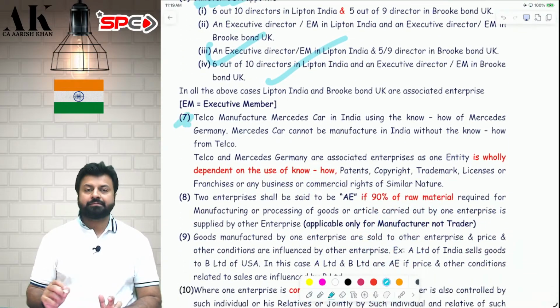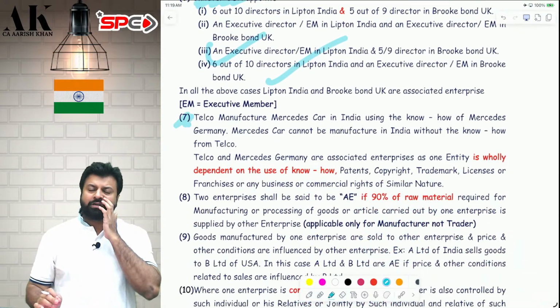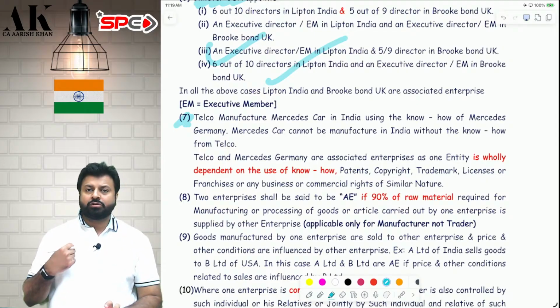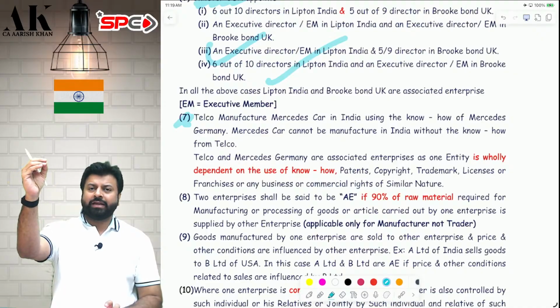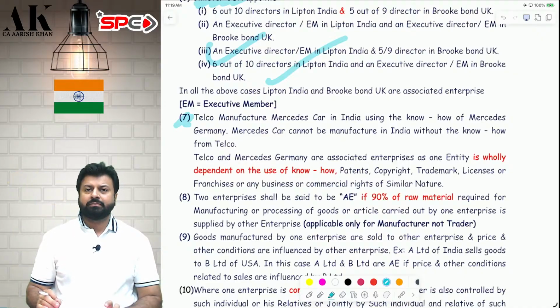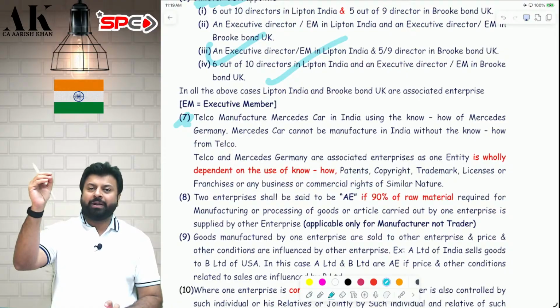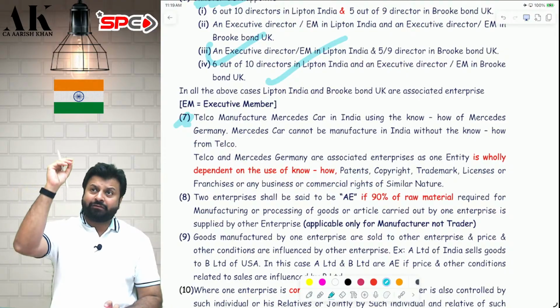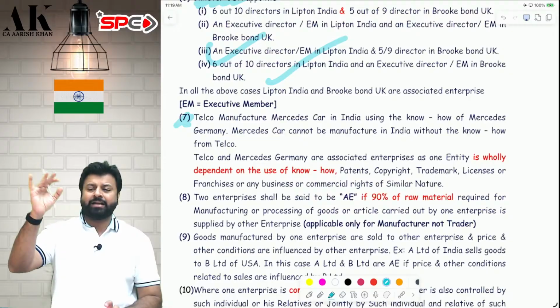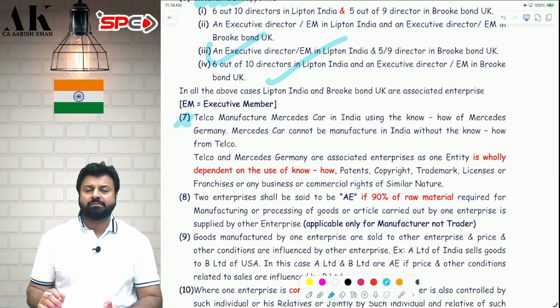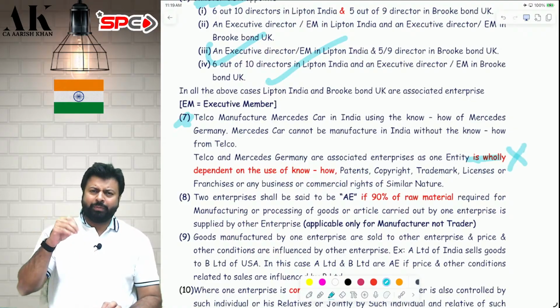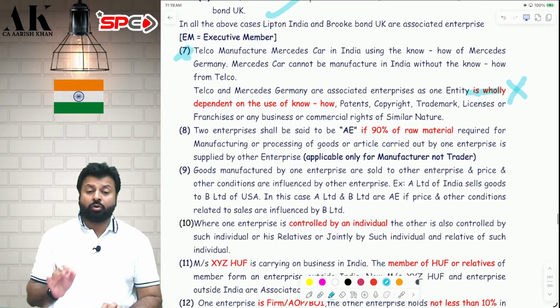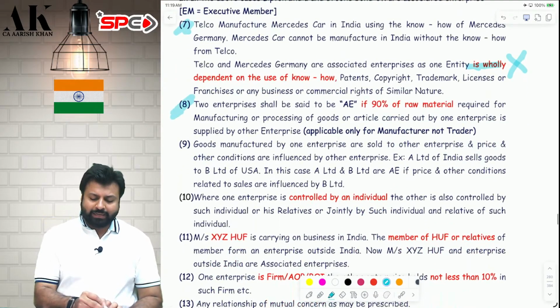Point number 7. Point number 7 talks about the situation where you are dependent on the intangibles of the other person. So if I am wholly dependent on the know-how, patent, copyright, trademark, license, franchise of another enterprise, then me and that entity will be deemed to be associate enterprise. But the dependency has to be wholly. If it is partly, then associate enterprise is not possible. To make associate enterprise possible, the dependency has to be wholly. Next, raw material dependency.